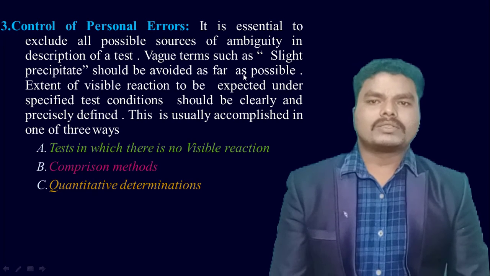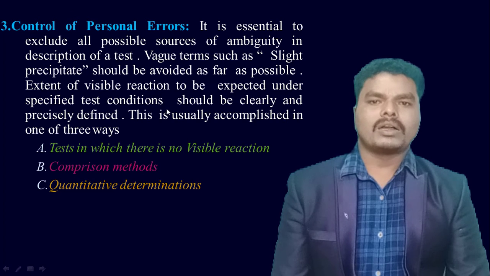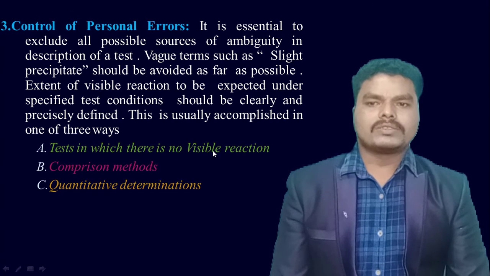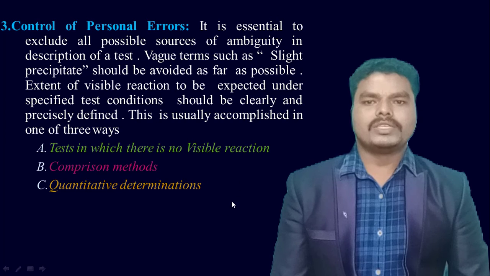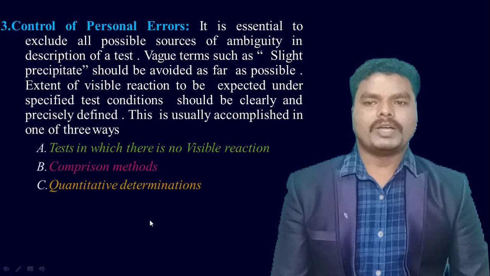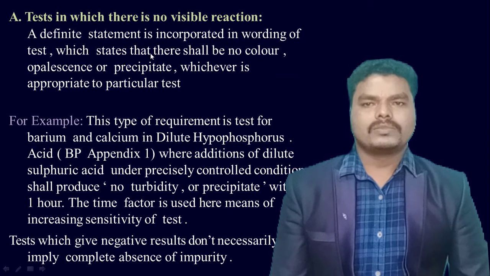The control of personal errors can be accomplished in three ways. One is a test in which there is no visible reaction. Second one is by using the comparison methods. Third one is quantitative determinations.